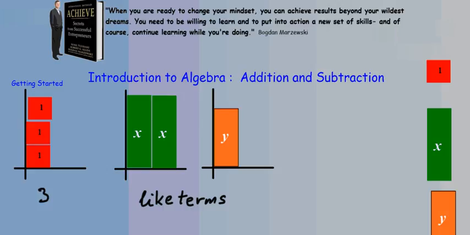Again, for every tile of one kind, we can continue adding as many tiles as we wish because they are considered to be like terms. So moving back, 2x tiles would be represented on paper as 2 times x, and 3y tiles would be represented as 3y.